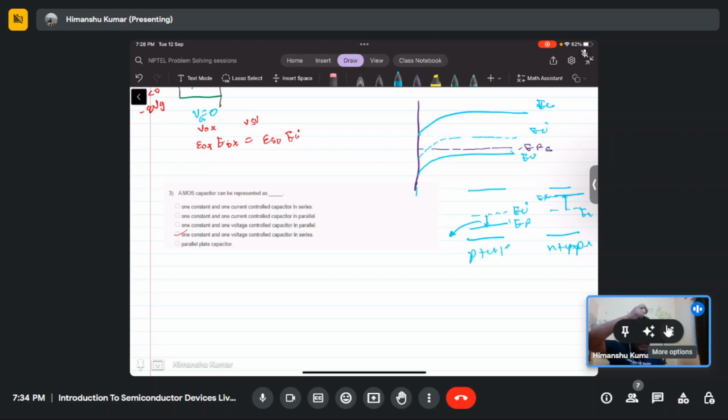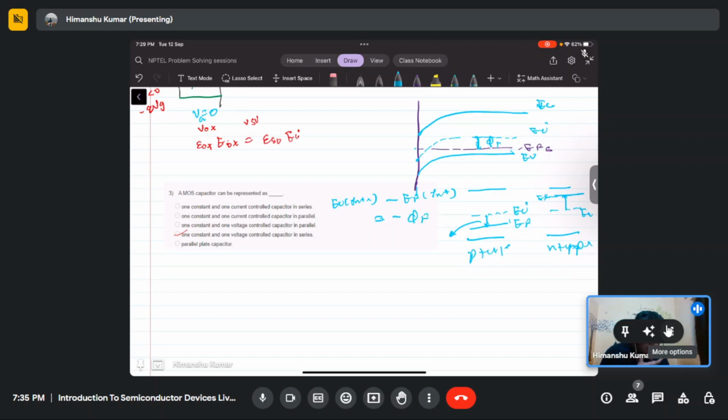What is the meaning of inversion? As we apply more and more gate bias in case of NMOS, more and more band bending will be there, and when the band bending at the surface equals the band bending at the bulk but positive, that is, at the interface, EI at the interface minus EF at the interface is equal to minus phi f.